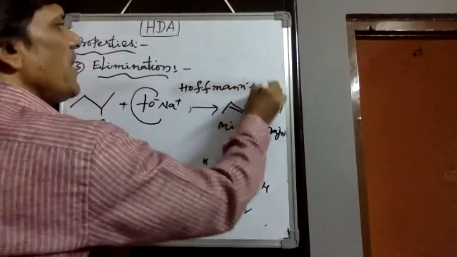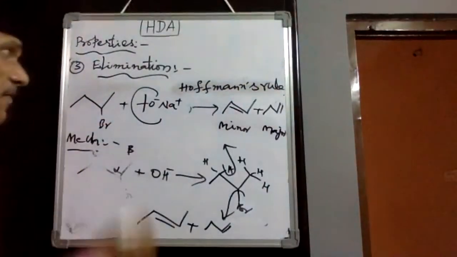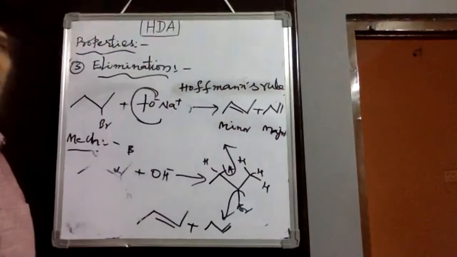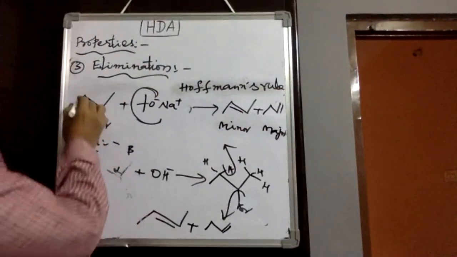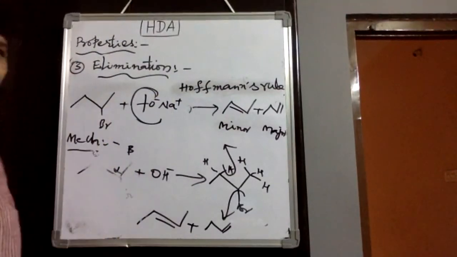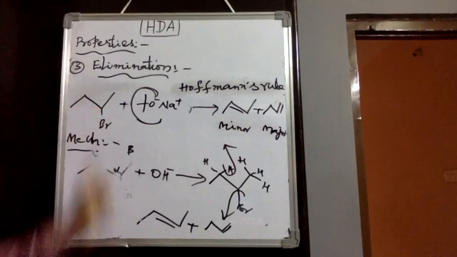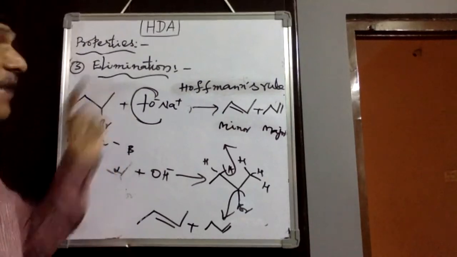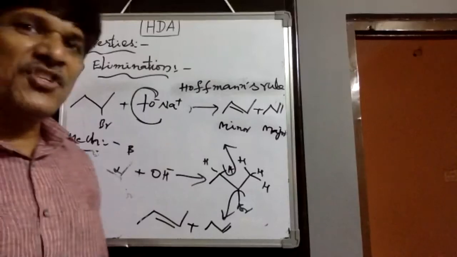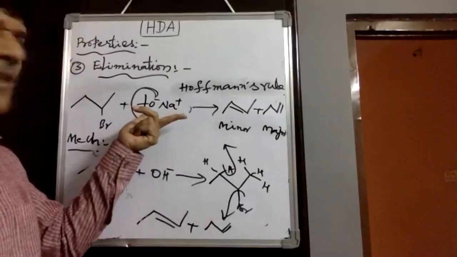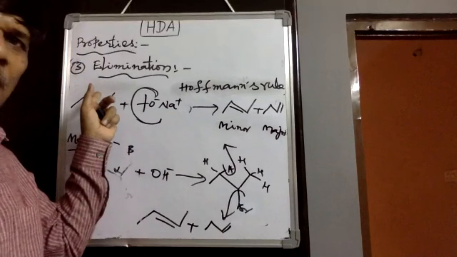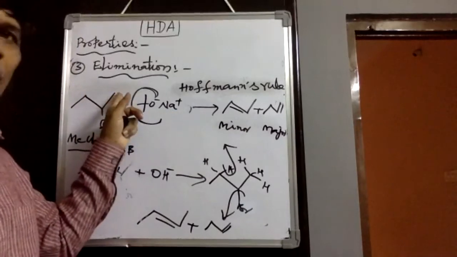Then Hoffman says, whenever a more sterically hindered base exists, it is difficult to remove the beta hydrogen from the middle of the compound. Terminal hydrogen removal is very much easier. The bulky size means it is difficult to go inside, and removal from the outside will be very easy.